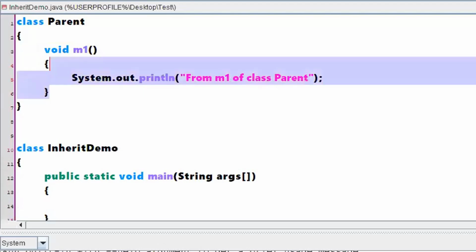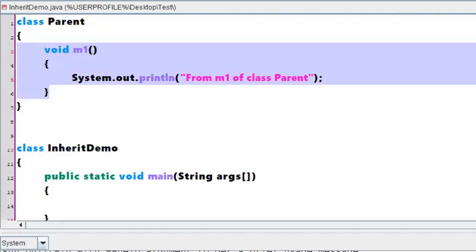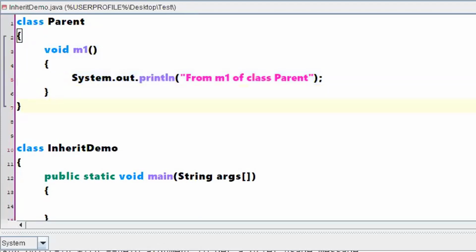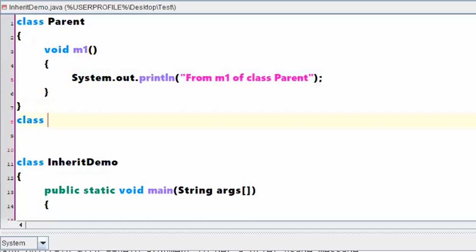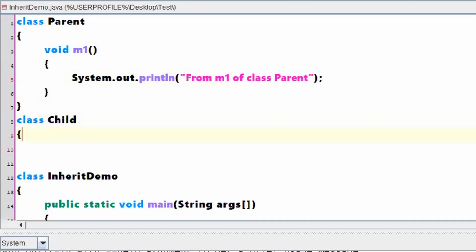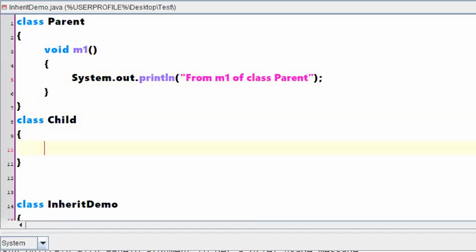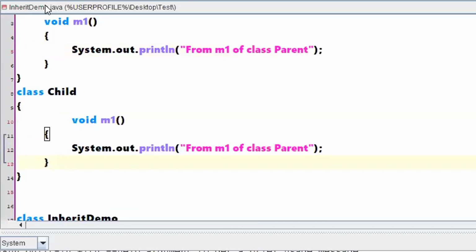Now let me copy this method and create one more class, called the child class. In this child class, let me paste the method I have defined already and rename it to m2. Let me write this as: this is method m2 from child class.